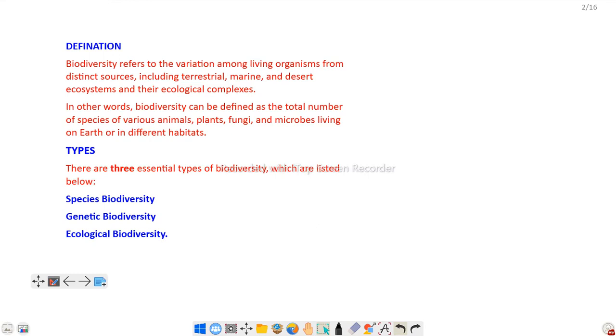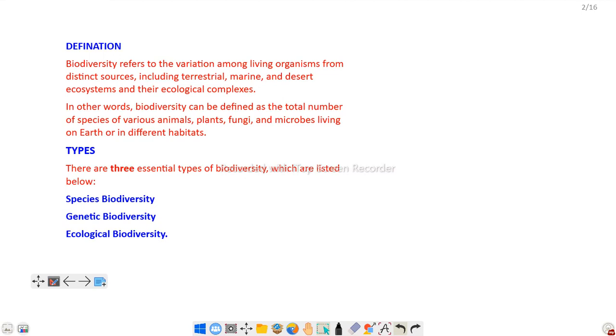Biodiversity refers to the variation among living organisms from distinct sources including terrestrial, marine and desert ecosystems and their ecological complexes. In other words, biodiversity can be defined as the total number of species of various animals, plants, fungi and microbes living on earth or in different habitats, with different ecological composition.